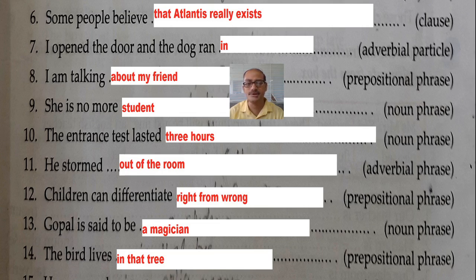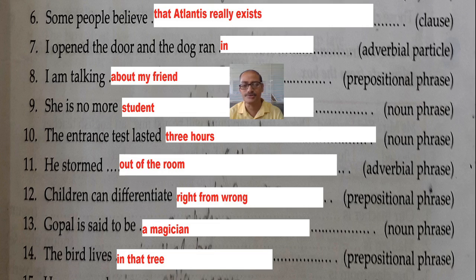The entrance test lasted 3 hours. Again, hours is a noun, 3 hours is a noun phrase. He stormed out of the room. Adverbial phrase it is. Then, children can differentiate right from wrong. Gopal is said to be a magician. The bird lives in that tree. Prepositional phrase.